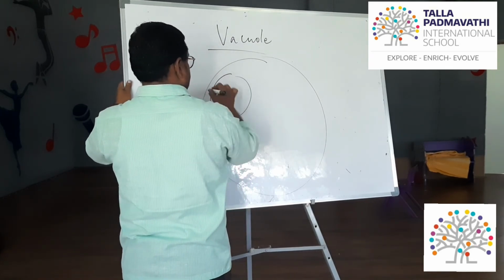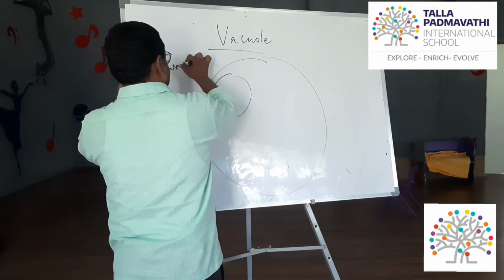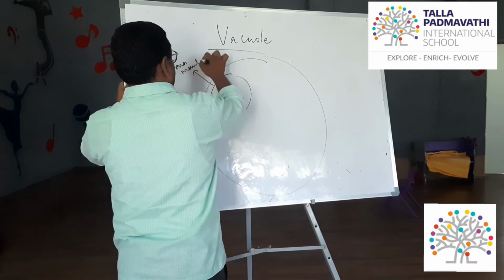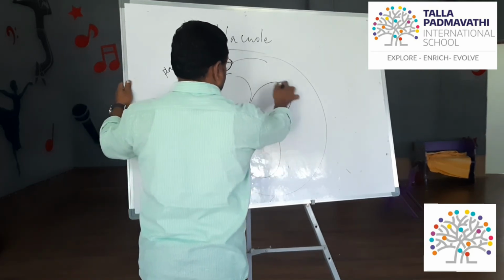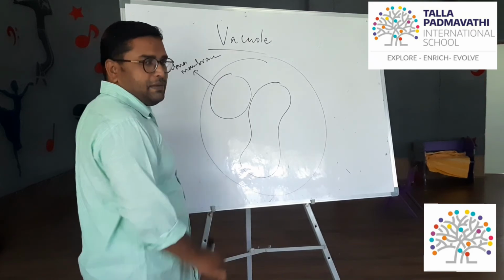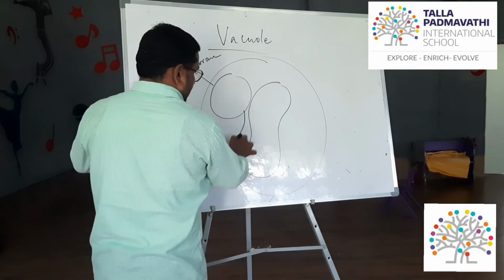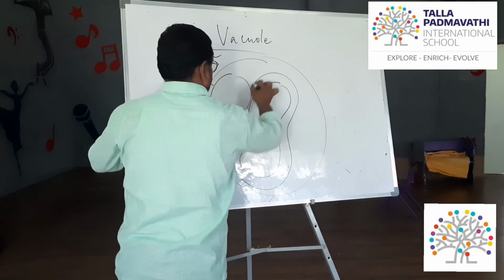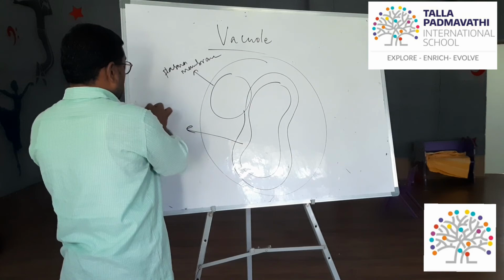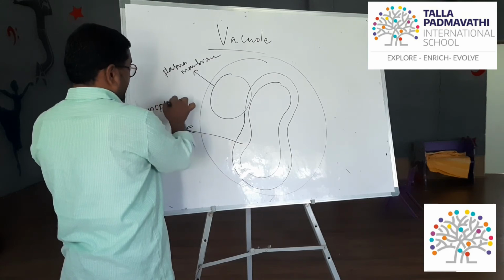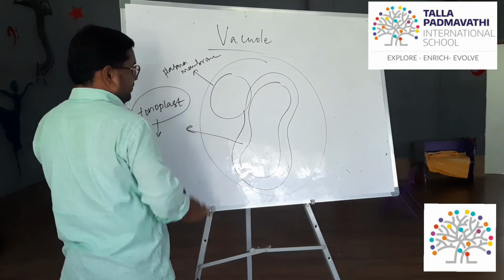The nucleus is near the plasma membrane in plants, whereas the vacuole occupies the major space in the plant cell. The outer membrane of the vacuole is covered by a membrane called the tonoplast.